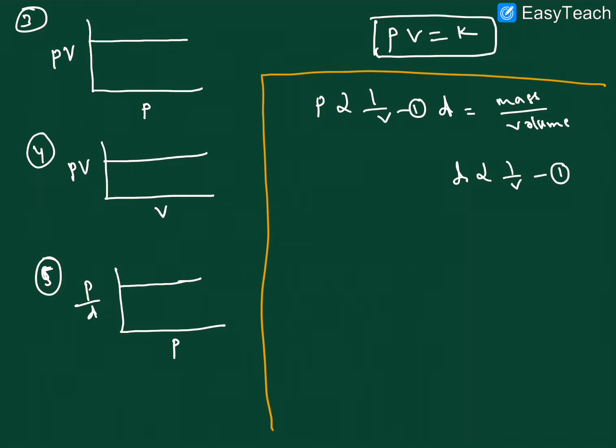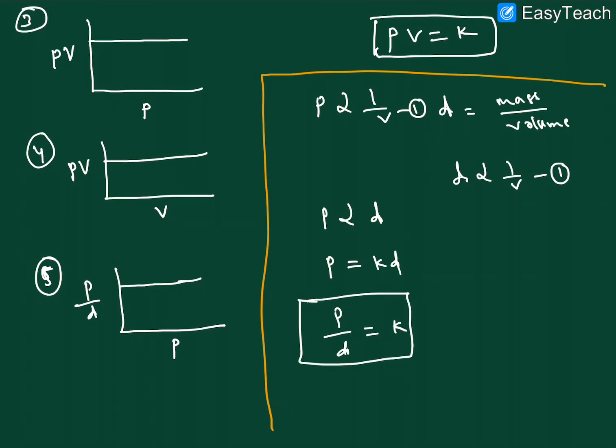Both are inversely proportional to volume. That means pressure is directly proportional to density. So we are taking constant here, P equal to K into D, nothing but P by density equal to constant. So that relation only I am drawing the graph for. I hope it is clear.